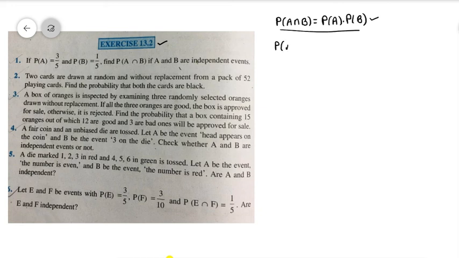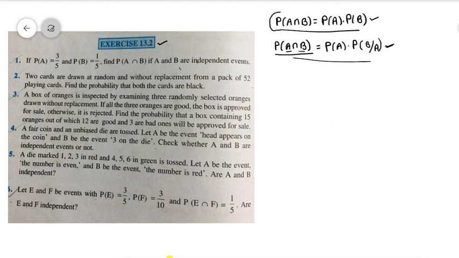Multiplication theorem on probability also, you know, P of A intersection B, that means the probability of simultaneous occurrence of A and B, is equal to the probability of occurrence of A into the probability of occurrence of B under the condition that A has already occurred. So based on this information, I am going to discuss a few questions from the second exercise.